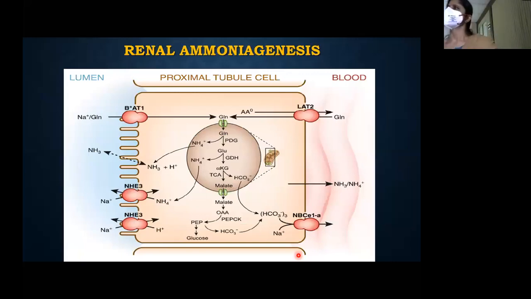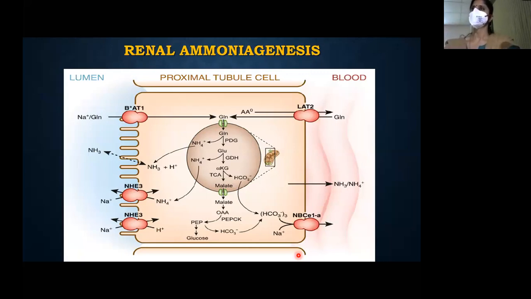Where is this ammonia coming from? Until now, we never discussed anything about ammonia. But ammonia is a main acceptor of H plus ion. So how is this being produced? How does the kidney produce this ammonia? Actually, ammonia is being produced by the proximal convoluted tubule. It is produced by decomposition of glutamine. Glutamine is an amino acid. It's being absorbed into the cell. And glutaminase acts on glutamine, converts it to glutamate.